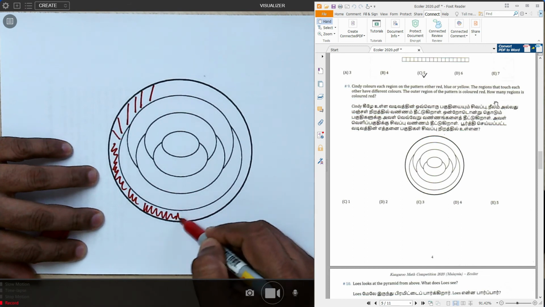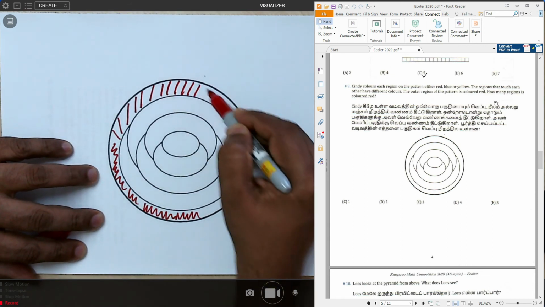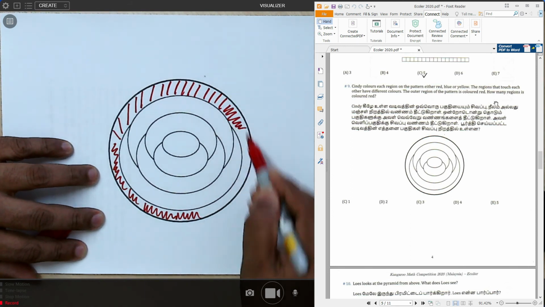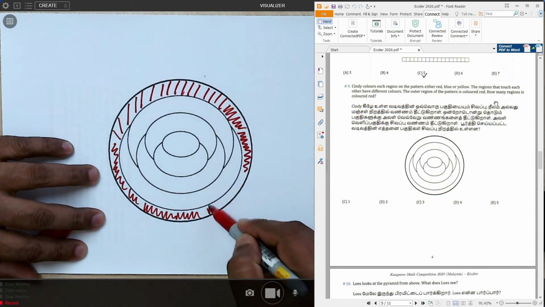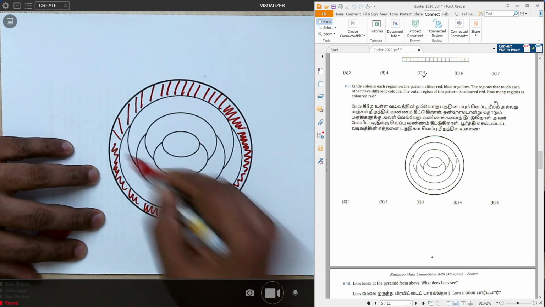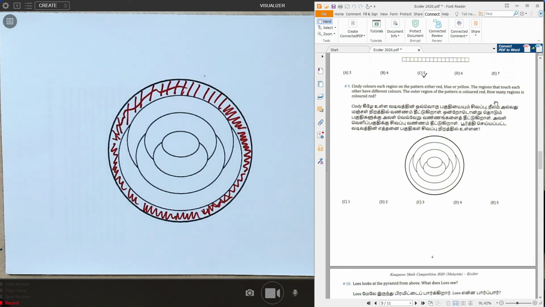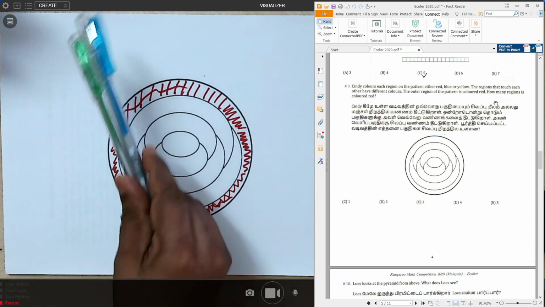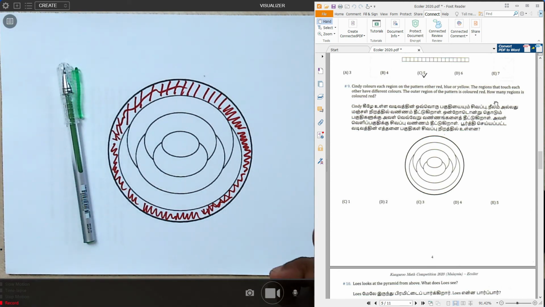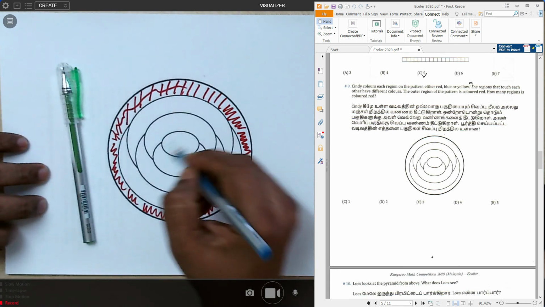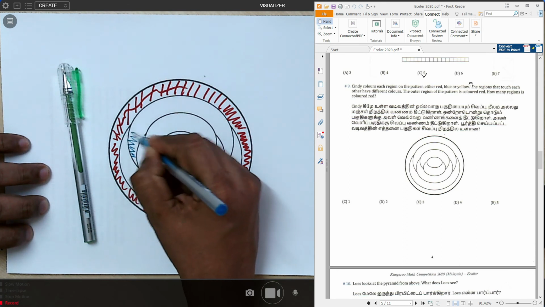If you have a color pencil, you can bring the color pencil so that you can do some coloring, or you can draw different shapes. Okay, but don't waste too much time to solve this question. Okay, outer region is red, and then the next region touches. Next region can be any other color but cannot be red. So let's say I use 2 more colors. Okay, I use blue. Either red, blue, yellow. Yes, they got blue. Okay, the next one, let's say this one, I color blue.